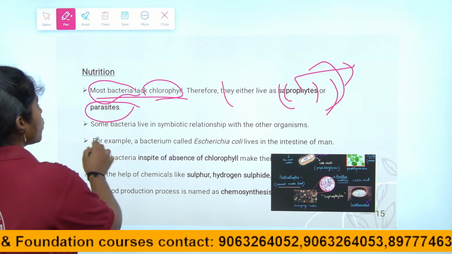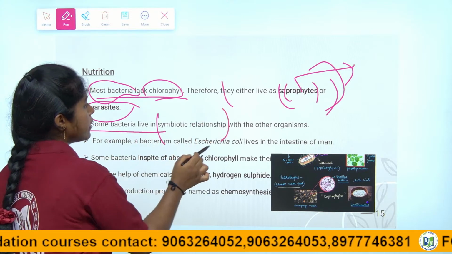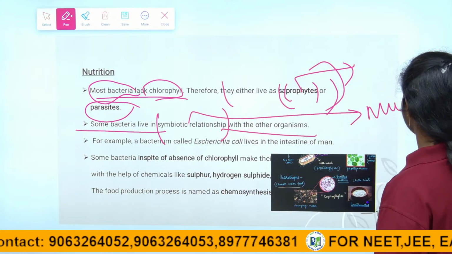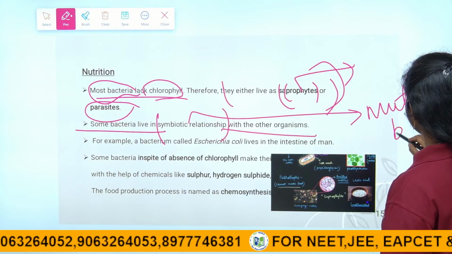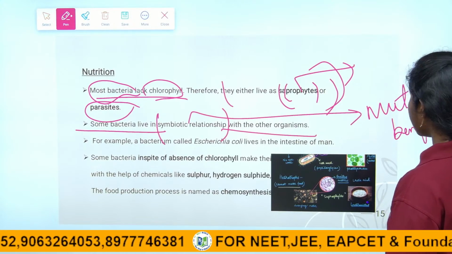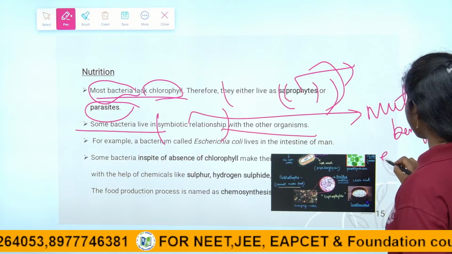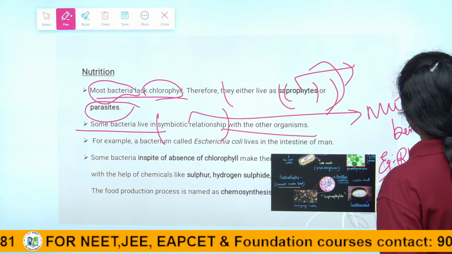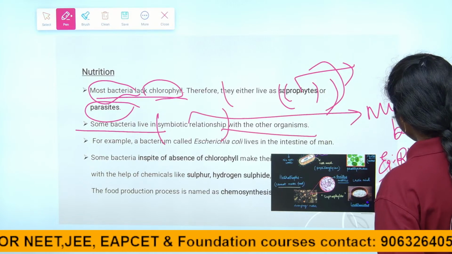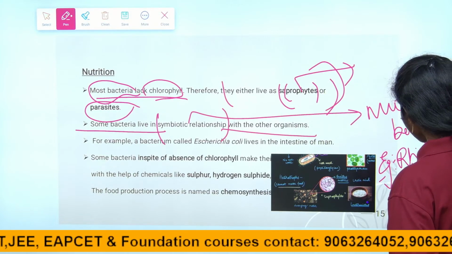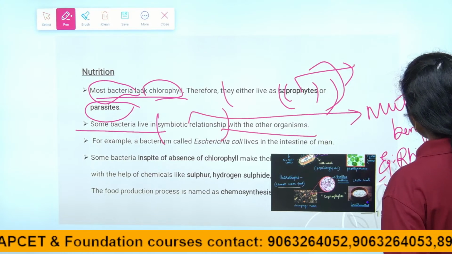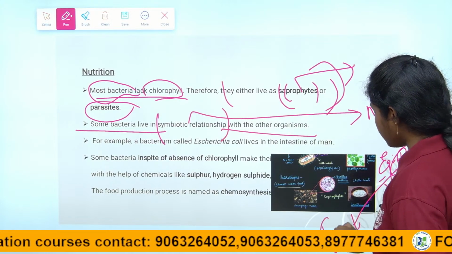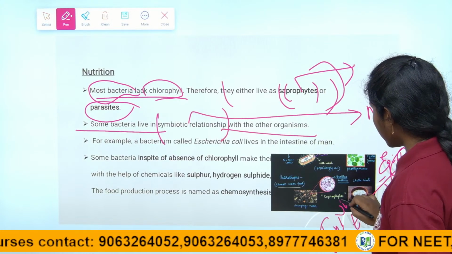Right children? Some bacteria live in a symbiotic relationship with others. What is meant by symbiotic relationship? It means mutual benefit. See, in crop production and management, we studied about the rhizobium bacteria, right children? Rhizobium bacterium is present in leguminous plants, in the root nodules. This bacteria helps to fix the nitrogen, right children?